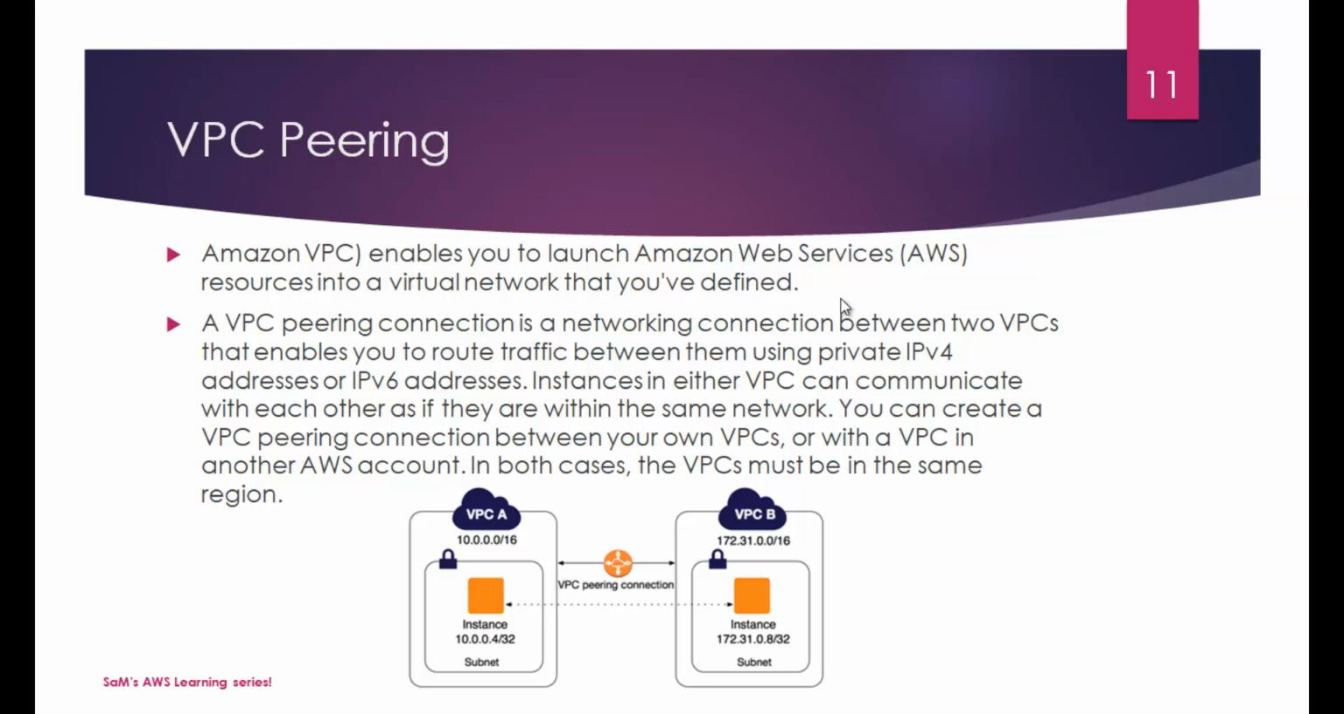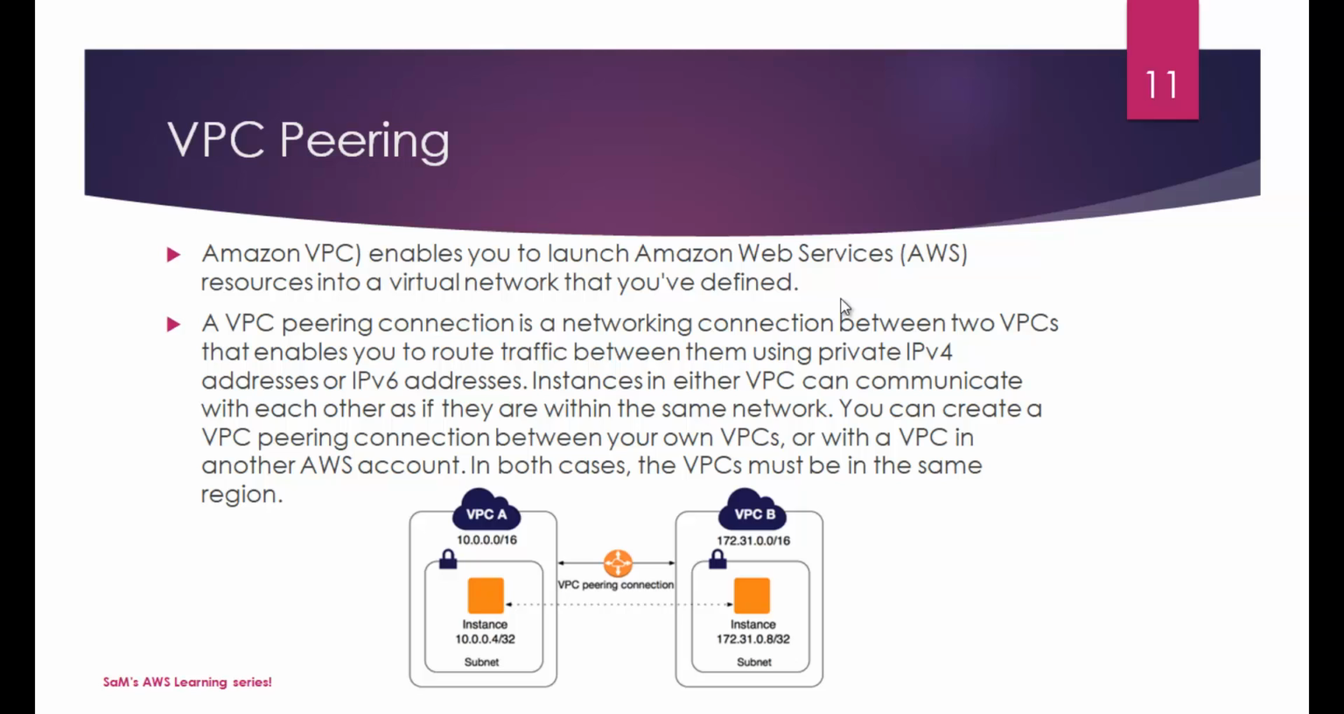So you have to have a network connection between two VPCs that enables you to route traffic between them using private IPv4 addresses or IPv6 addresses. Instances in either VPC can communicate with each other as if they belong to the same network.